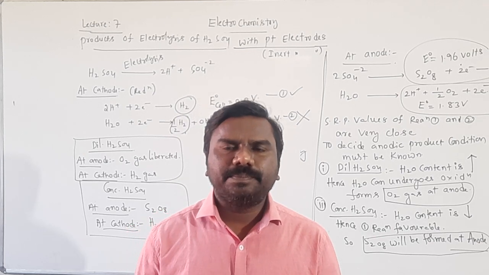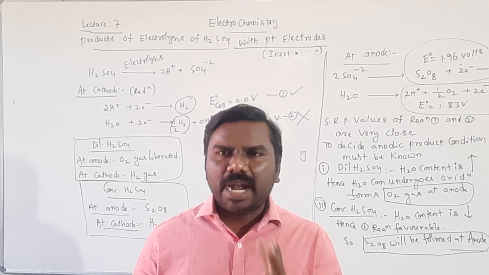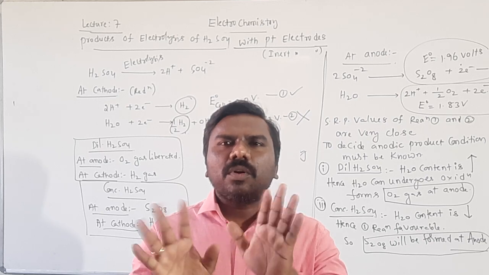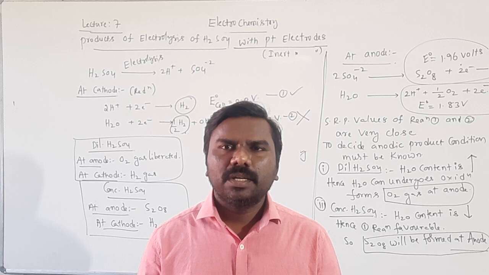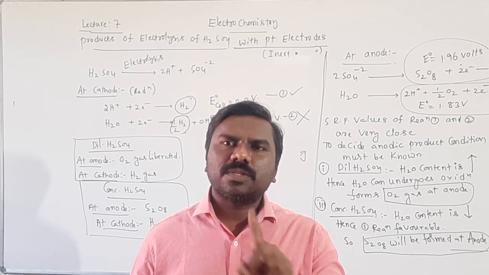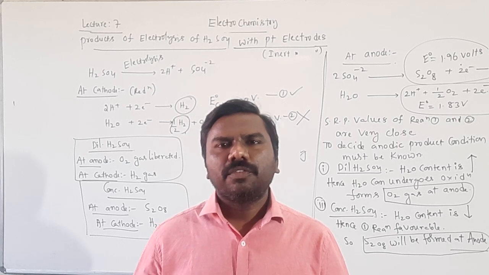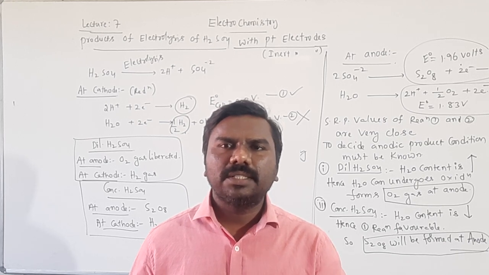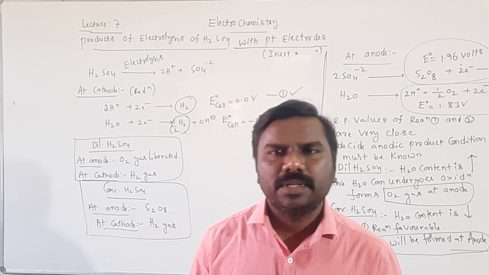Third case, electrodes. If inert electrodes like platinum, gold, graphite are there, the electrode will not participate in a chemical reaction, no confusion. If reactive electrodes are there, the electrode can also participate in oxidation as well as reduction. For example, silver chloride can undergo electrolysis with silver electrodes.